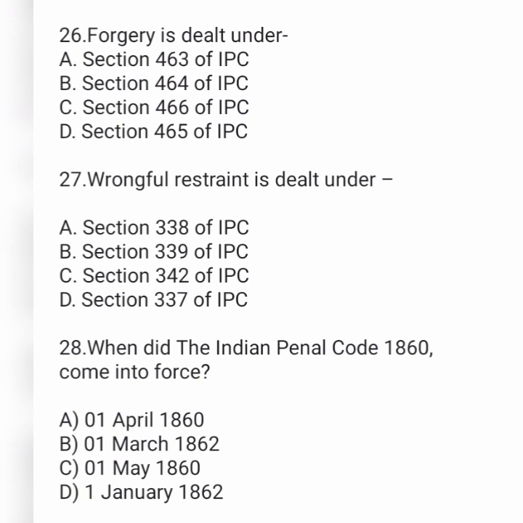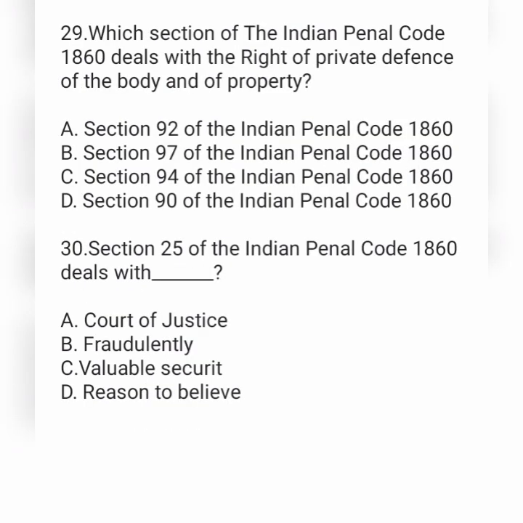Next question, when did the Indian Penal Code 1860 come into force? Option A 1st April 1860, option B 1st March 1862, option C 1st May 1860 and option D 1st January 1862. Which section of Indian Penal Code 1860 deals with the right of private defense of body and of property? Option A section 92, option B section 97, option C section 94 and option D section 90.